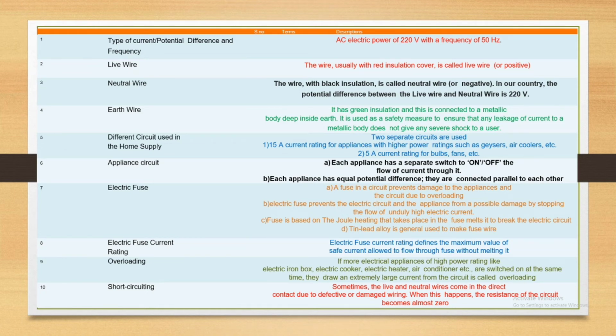Here the two wires are the neutral wire and the live wire. The earth wire is already earthed, so it is not necessary to consider it. Sometimes the live and neutral wires come into direct contact due to damaged wiring. When that happens, the resistance of the circuit becomes almost zero, and a huge amount of current flows.